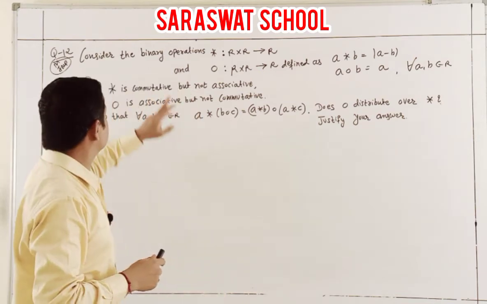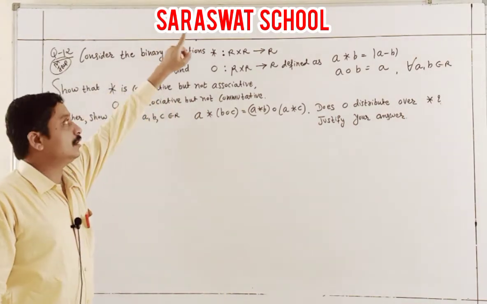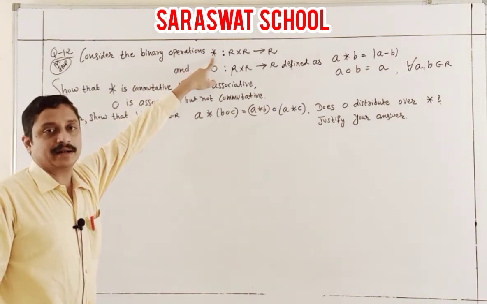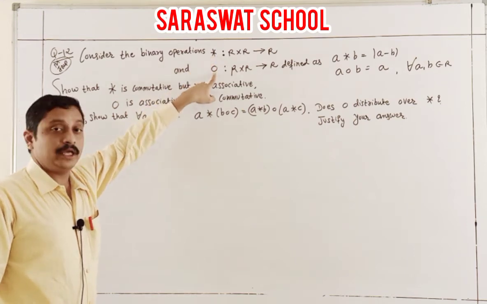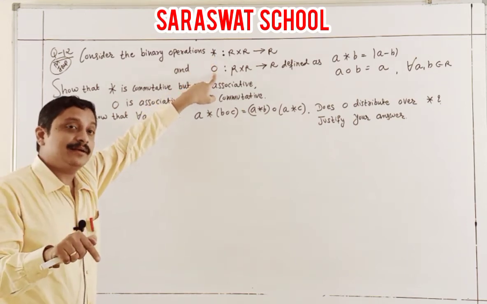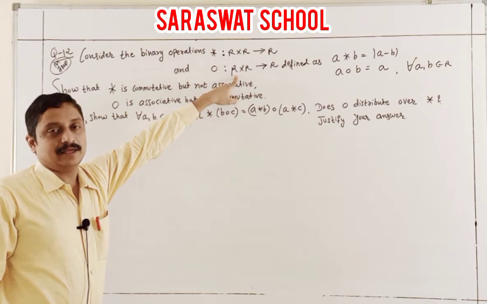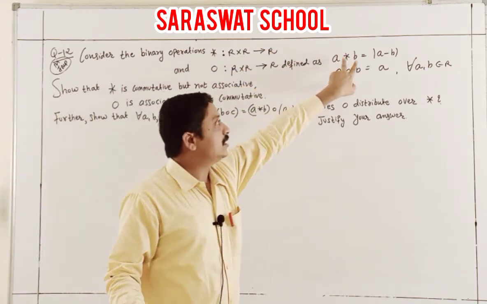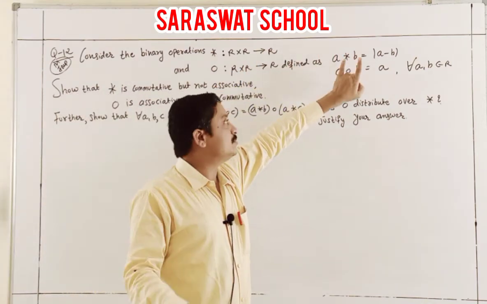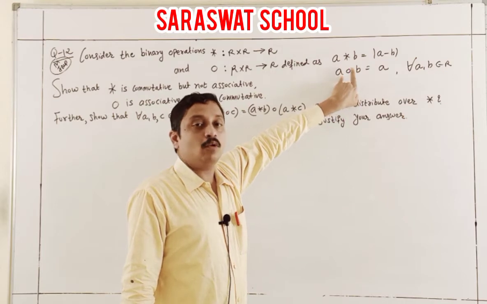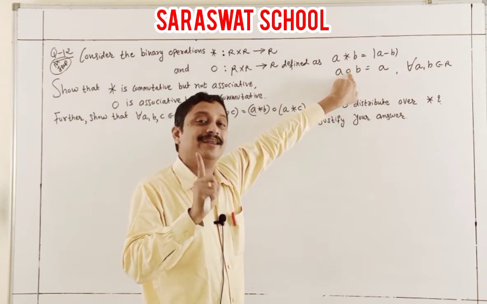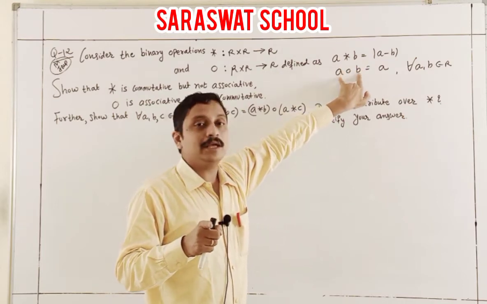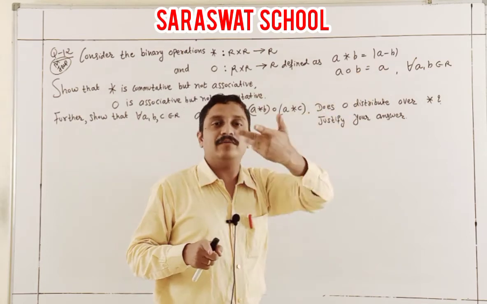First, consider the binary operation star from R cross R to R, and this O is also one of the binary operations from R cross R to R. It means 2 binary operations are given: A star B equals modulus of A minus B, and A O B. O means again I call it binary: A O B is equal to A, for every A, B belonging to R.